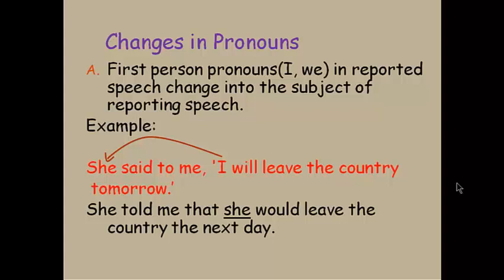You can look at the example there. She said to me, "I will leave the country." In this sentence, I is the first person pronoun, which changes into the subject of the reporting speech. She told me that she would leave the country the next day.